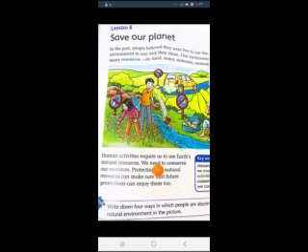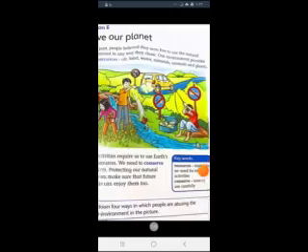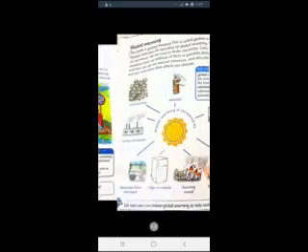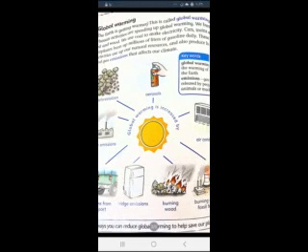The next problem will be global warming. What is global warming? You can feel that the earth is getting so hot these days, hotter than in the past. This is the problem of global warming. Global warming is that the earth is getting warmer. Human activities are speeding up global warming. Why? All of you look at this picture. I will explain the lesson using the picture, not by reading. The problem of global warming is that the earth is getting hotter and warmer every year. Some human activities cause global warming.